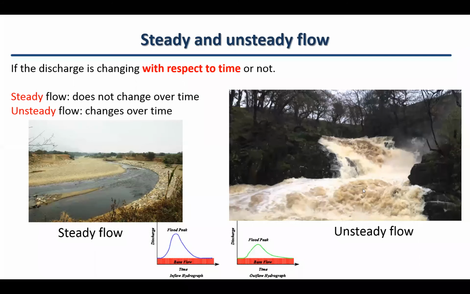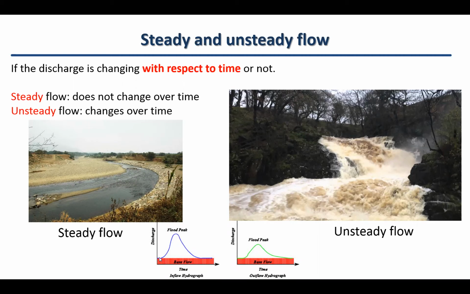For example, once a storm comes, or we have a flood, the wave of the storm or flood changes the flow at any time, at any cross section. In this variation of the discharge over time, you can see the magnitude of the discharge is changing over time.